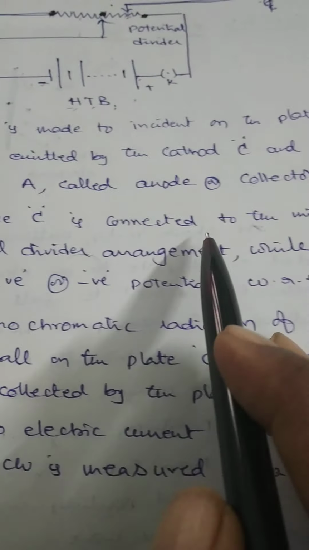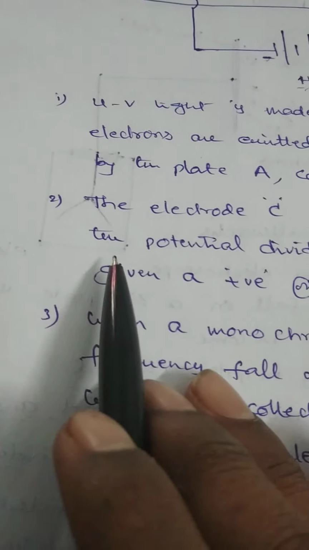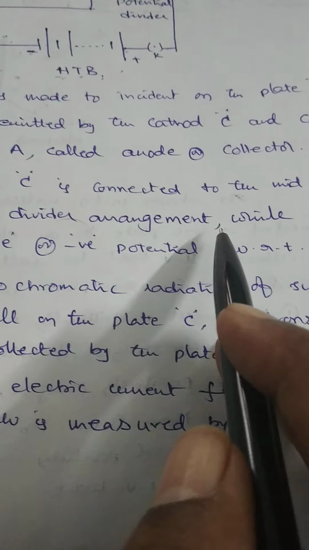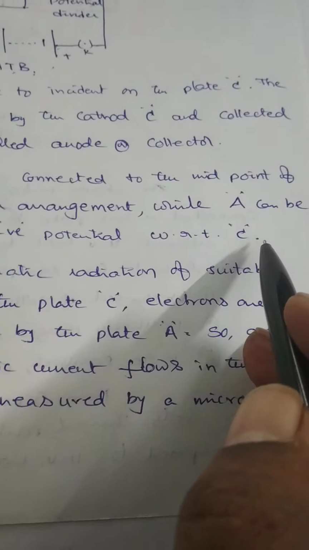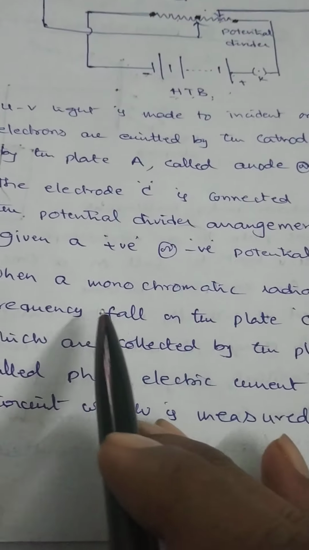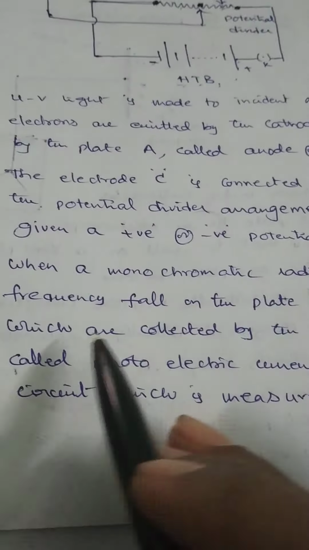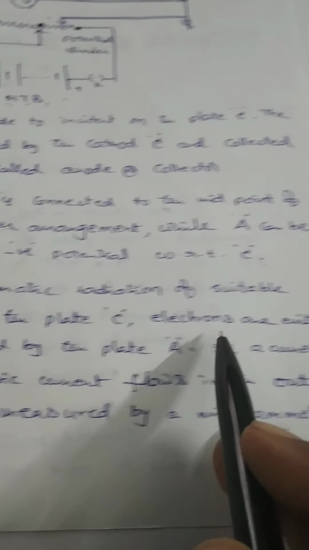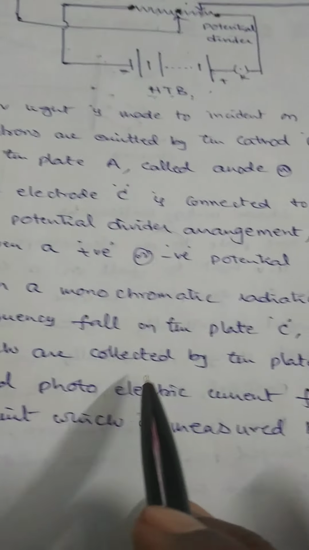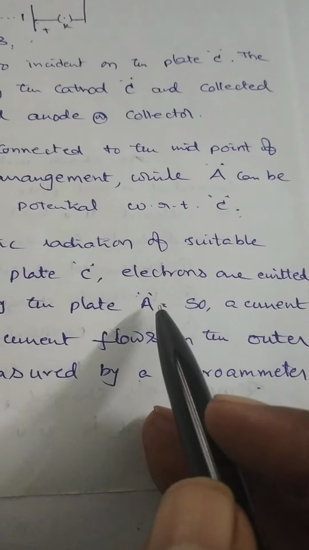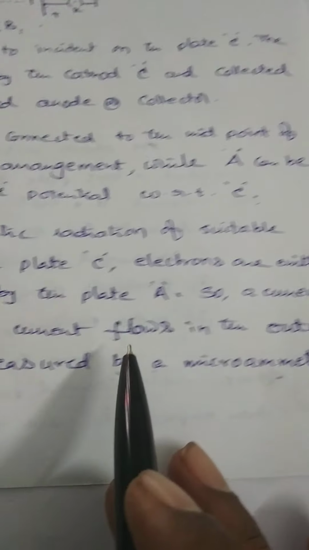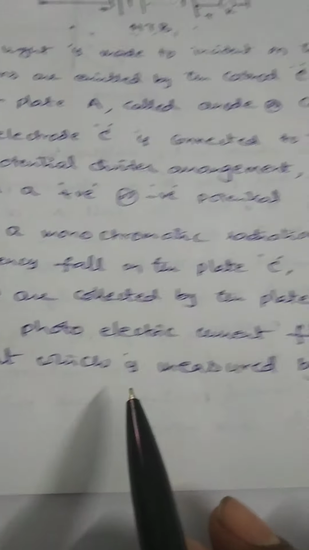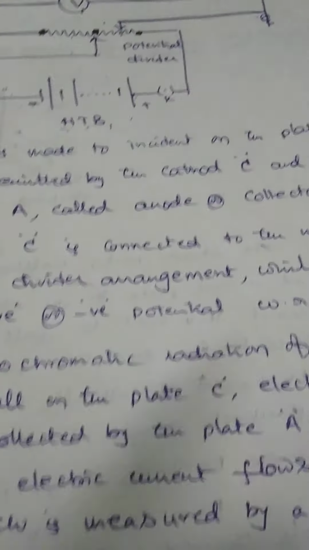The electrode C is connected to the midpoint of the potential divider arrangement, while A can be given a positive or negative potential with respect to C. When monochromatic light of suitable frequency falls on the plate C, electrons are emitted which are collected by the plate A. So a current called photoelectric current flows in the circuit, which is measured by the microammeter. This is the experimental setup.